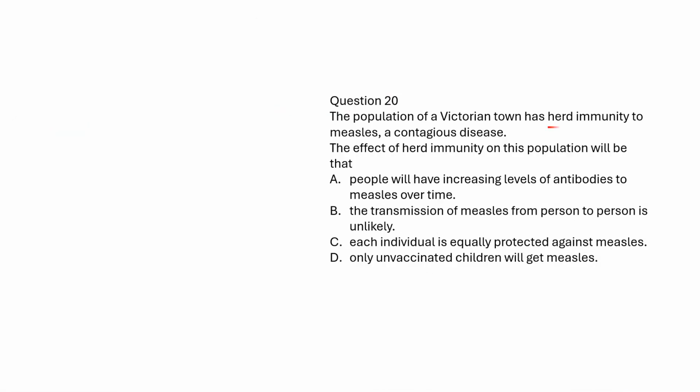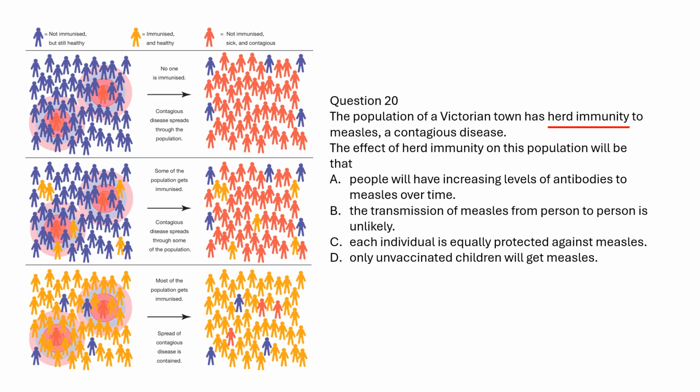The keywords are herd immunity. Herd immunity is the indirect protection of populations from infection, where that protection is created by the presence of immune individuals in the population and unvaccinated individuals receive the protection. Herd immunity protects those who are not immunized. Thus, one effect of herd immunity is that transmission of measles from person to person is unlikely.